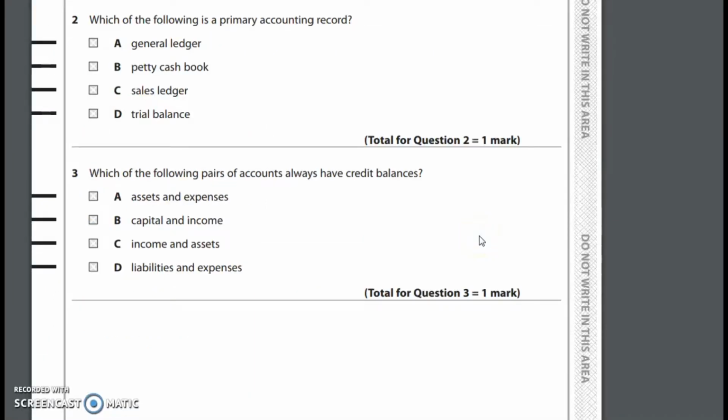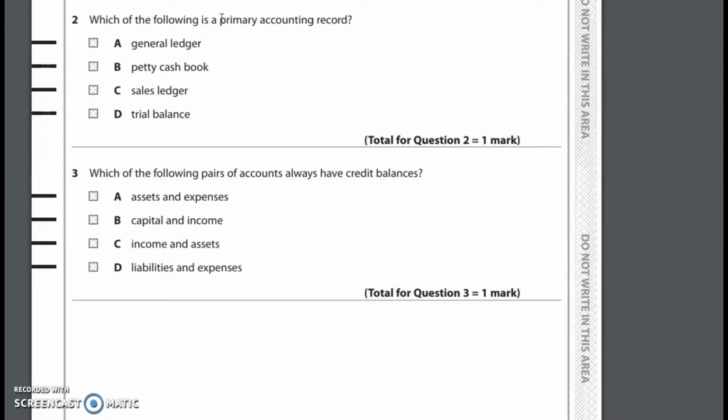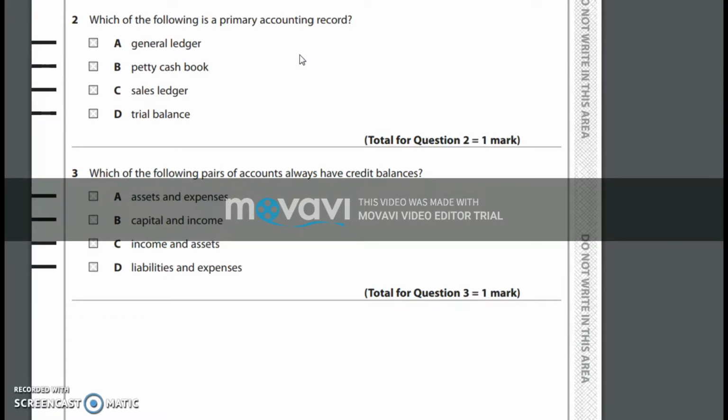Considering question 2 of the same paper, which of the following is a primary accounting record? When it comes to accounting, the accounting process starts with the occurrence of transactions. For example, let's think we purchase an item from KFC. When we pay in cash, at that moment we receive something called a receipt, and that is a source document for us. In other words, it's a document of proof.